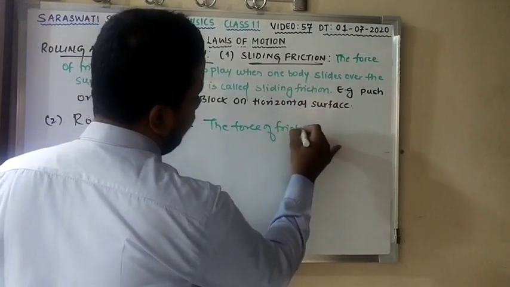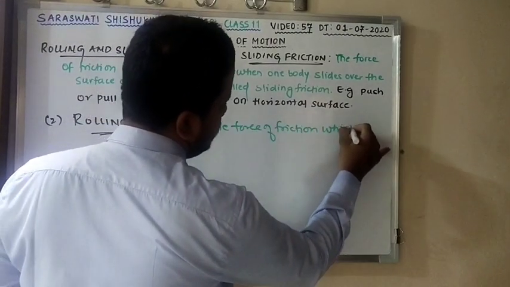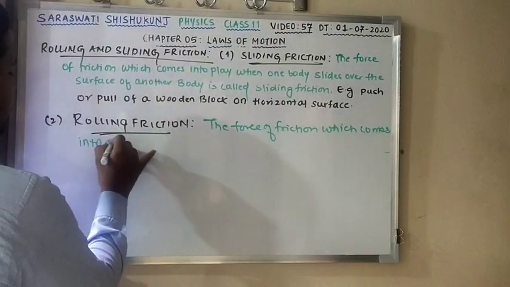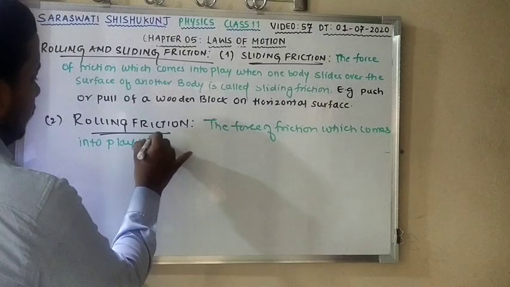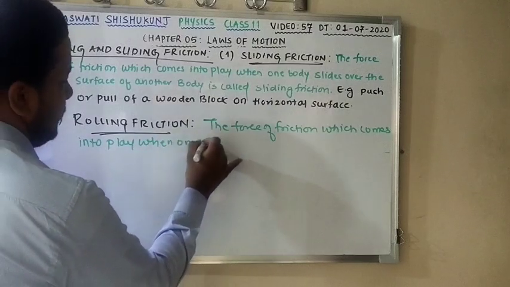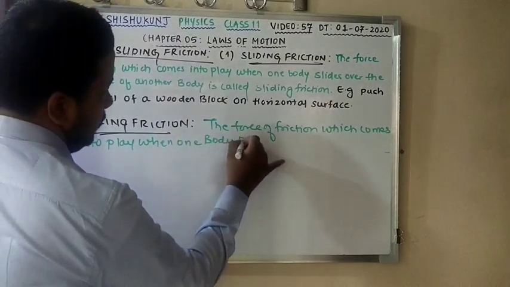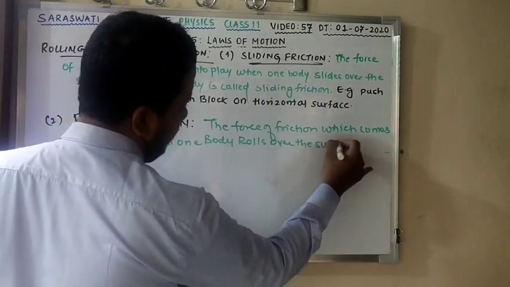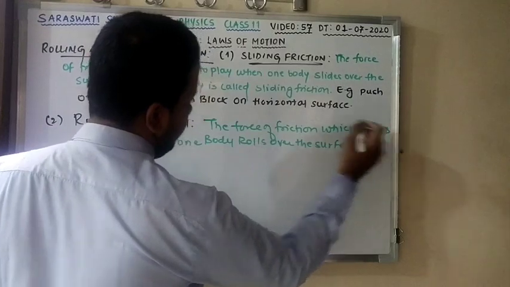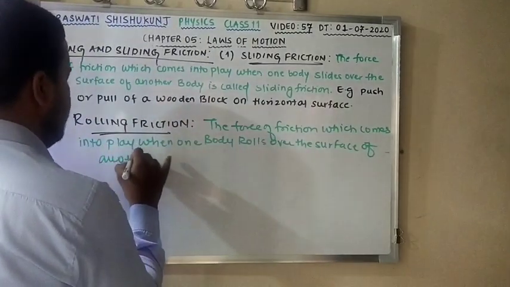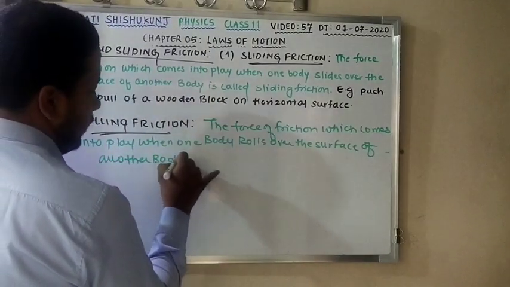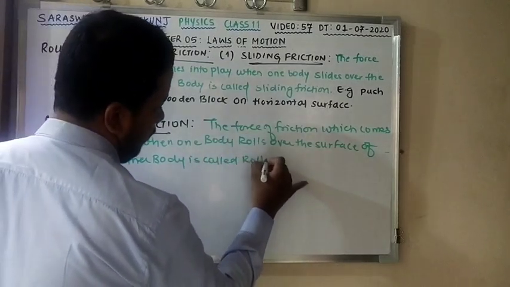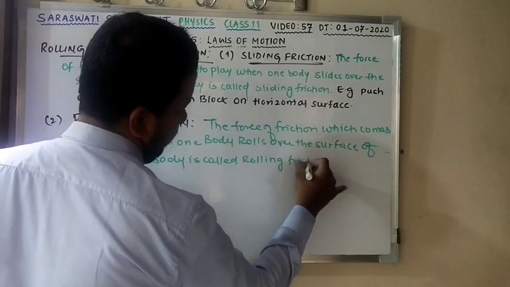So I can write over here: the force of friction which comes into play when one body rolls over the surface of another body is called rolling friction.